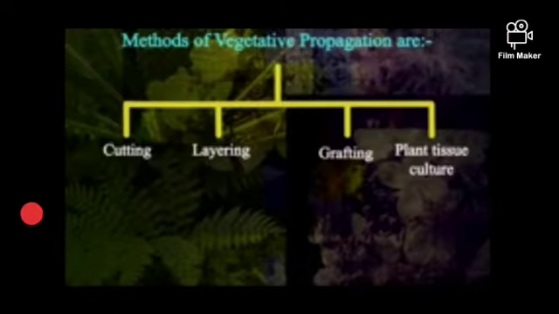Students, vegetative propagation takes place by four methods. Those are cutting, layering, grafting and plant tissue culture. Here, this propagation is a type of asexual reproduction in which new plants are produced from different vegetative parts such as leaves, stems, buds and roots. Now let us understand with an example.